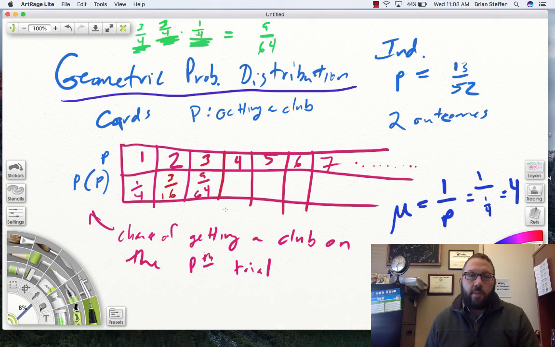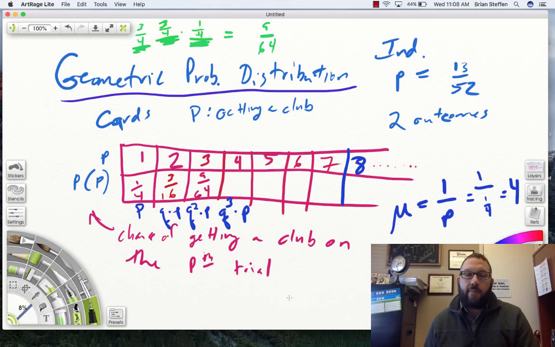We can simplify this as well. The 4th ends up being Q, what I don't want, to the 3rd times P. The 3rd was Q squared, which is 3/4 squared, times P. The 2nd is Q to the 1st times P, and the 1st is just P. So if you want to find the 8th one, you look at this trend: 4th is to the 3rd for Q, 3rd is to the 2nd.